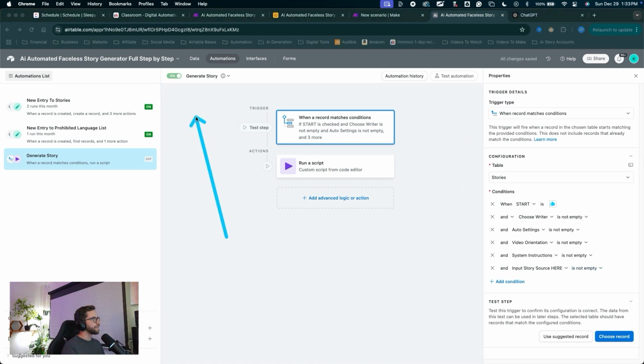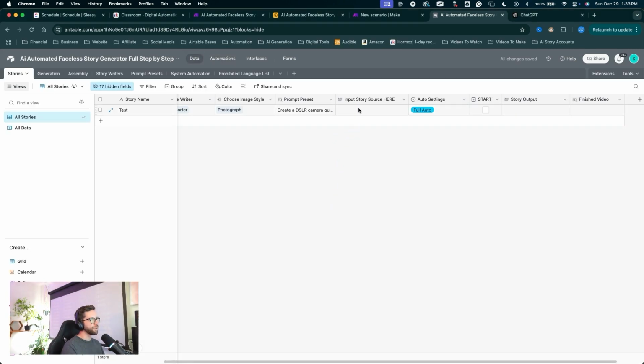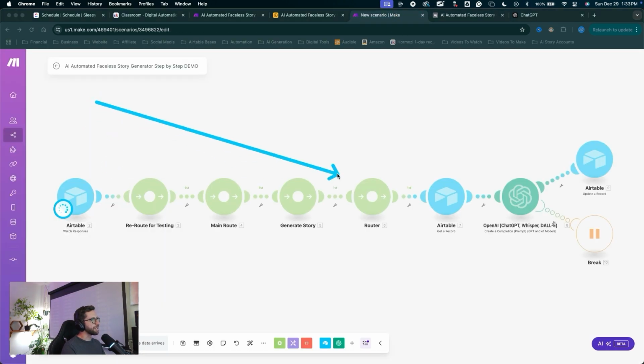So let's click update, come back into the data. For the input story source, we can input anything. Story about a mysterious figure. The other condition is requiring the full auto be set. And the last condition is that we check this box. Let's go ahead and check it. Run some data down our Make scenario. I'll check the box, jump back into Make, and we can watch this run through our chain.